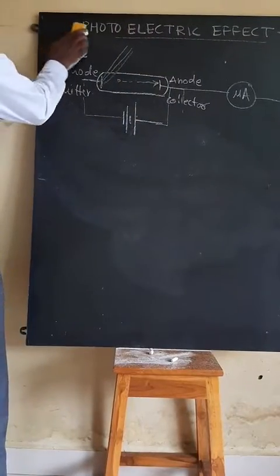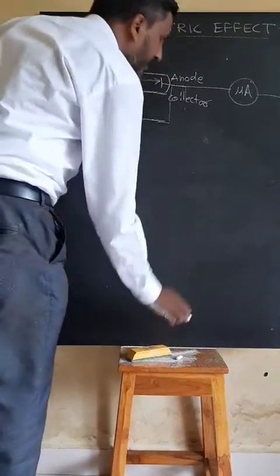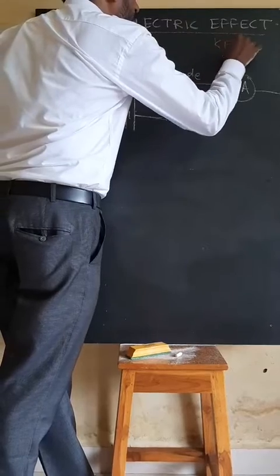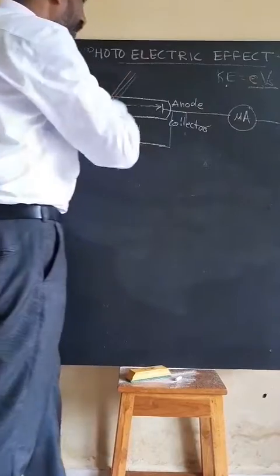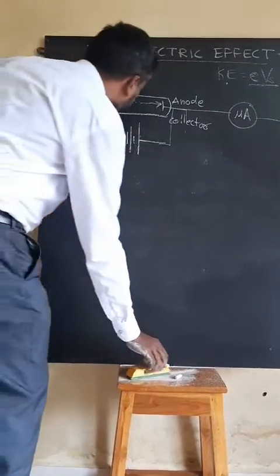Now the next thing, which is the most important, is that we introduce one formula: kinetic energy equals e multiplied by Vs. What is that Vs? What is that e? We have to study that very clearly here.